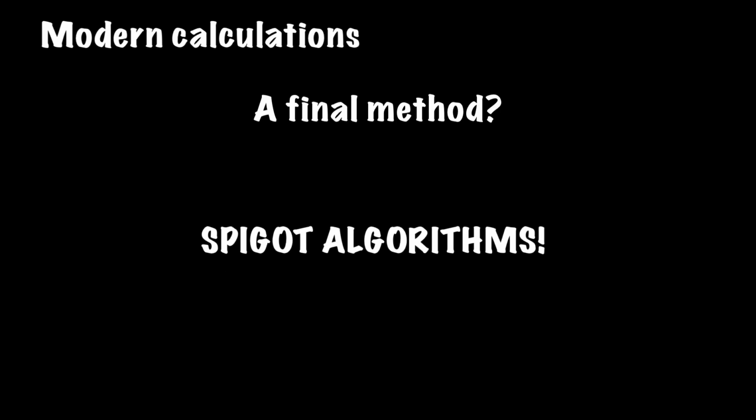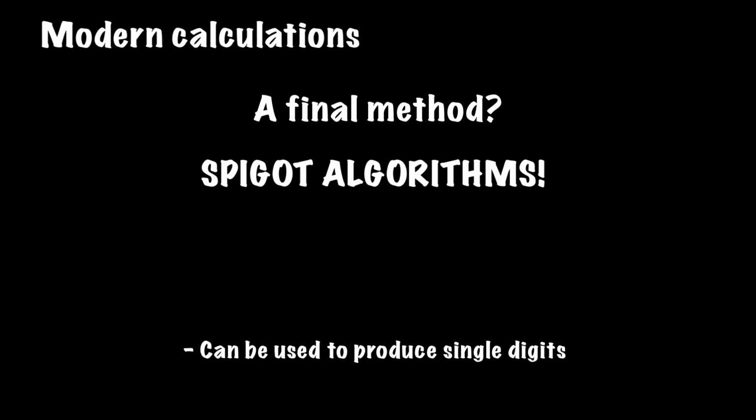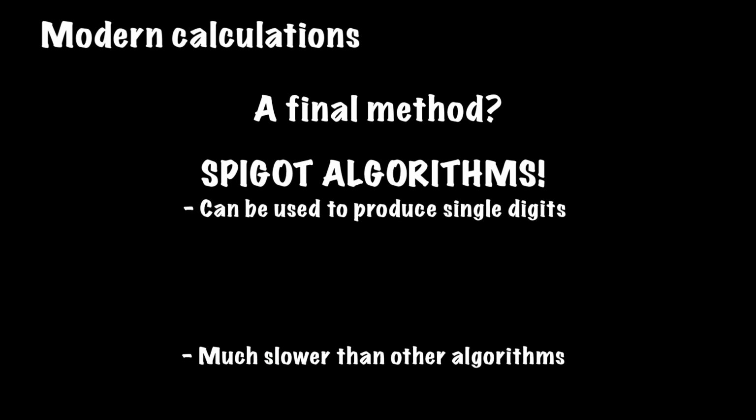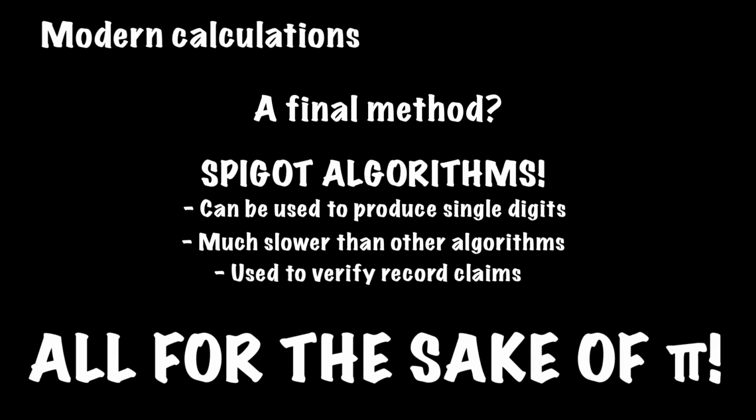Finally, spigot algorithms, essentially a type of algorithm used to calculate transcendental numbers like that of pi, can be used to compute single digits of pi. Although being much slower than newer algorithms, the ability to produce specific digits allows this method to be used to verify record claims of calculations of pi by checking digits that appear later on in certain computations.